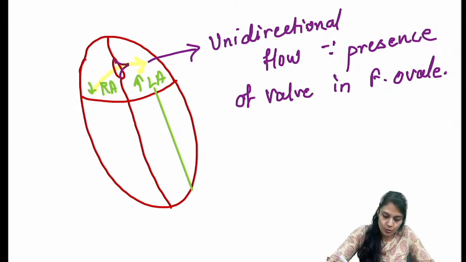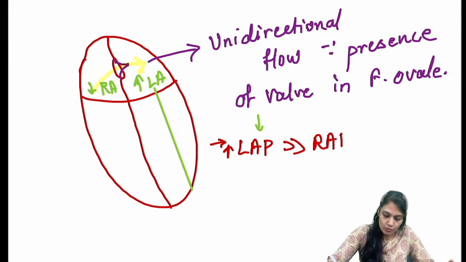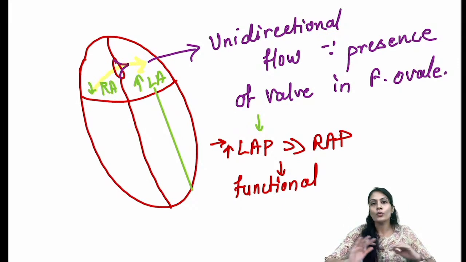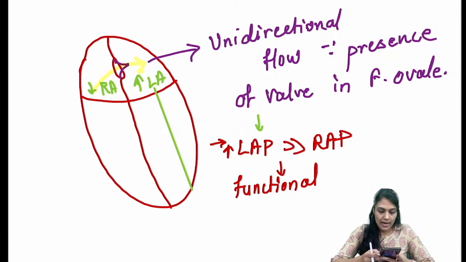If the LAP increases more than the RAP, there is closure of the foramen ovale, which is known as functional closure. It is not an anatomical closure. Unless fibrous tissue is formed, anatomical closure is not going to take place.